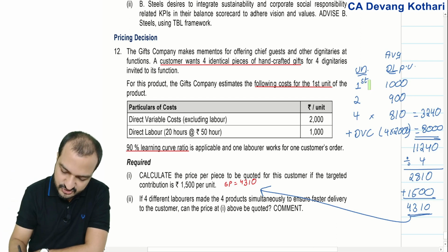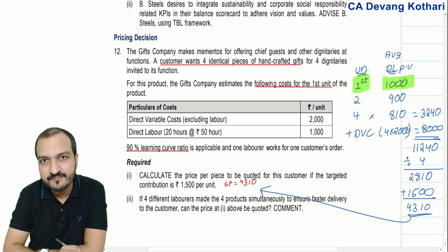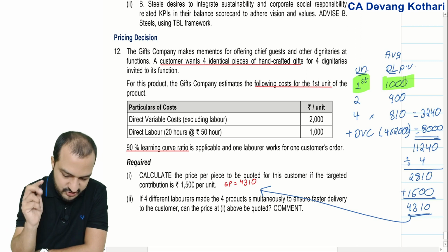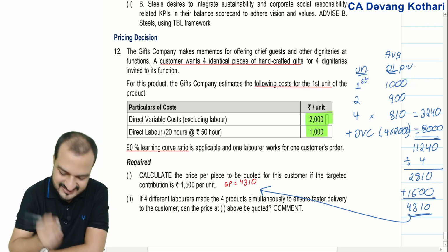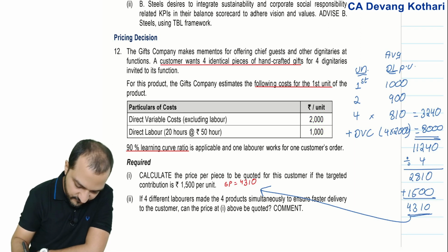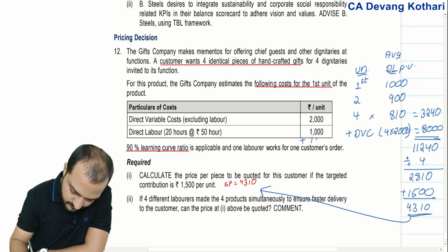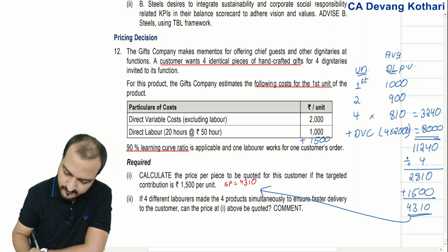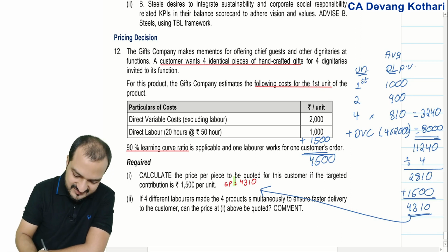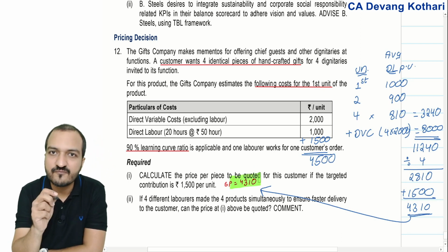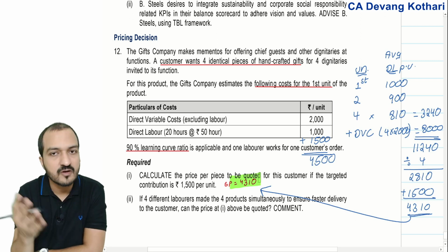Every unit will cost you 1000 rupees labor, 2000 variable cost, plus every unit will involve 1500 contribution. So the selling price that you must quote in that case will be 4500. This price of 4310 cannot be sustained if 4 different workers make these products.